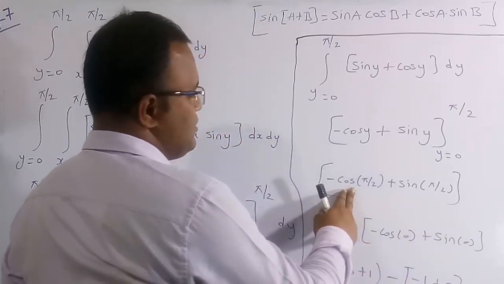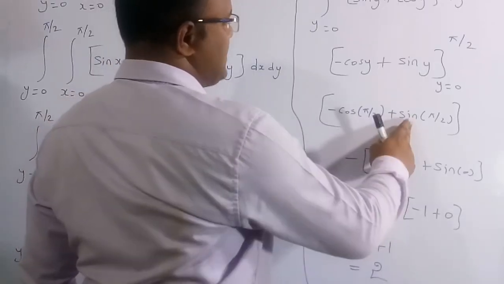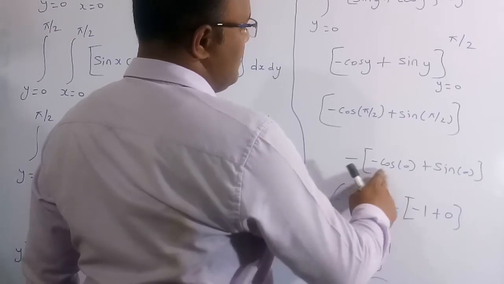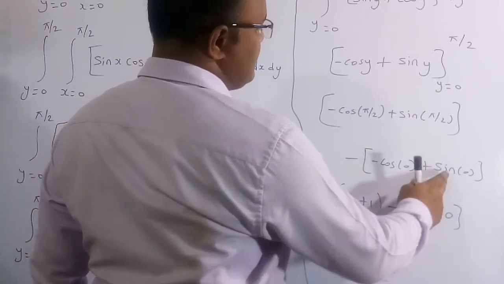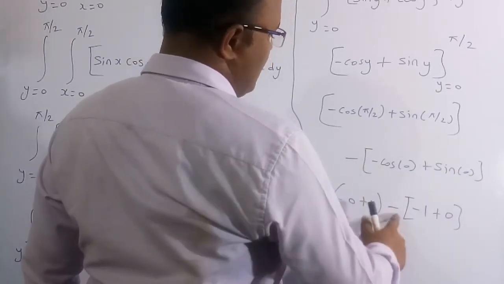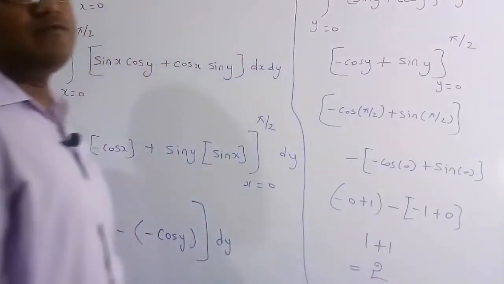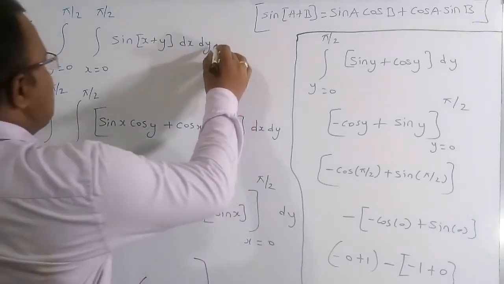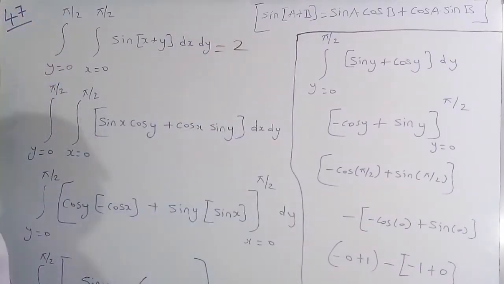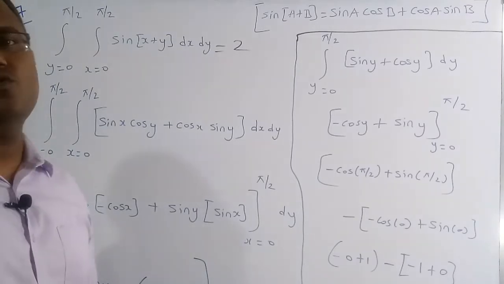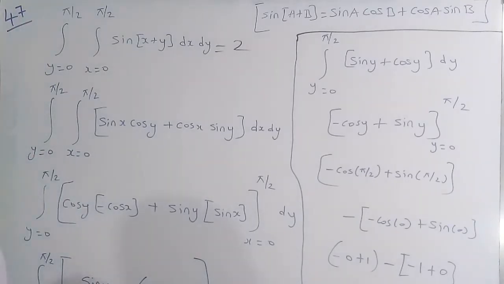Minus cos pi by 2 is nothing but minus 0, and sin pi by 2 is nothing but 1. Minus cos 0 is nothing but minus 1, plus sin 0 is 0. So 1 minus into minus is plus 1, which is equal to 2. So 2 is the correct solution of this question. Therefore we can say the double integral with y from 0 to pi by 2 and x from 0 to pi by 2 of sin of x plus y dx dy is equal to 2.